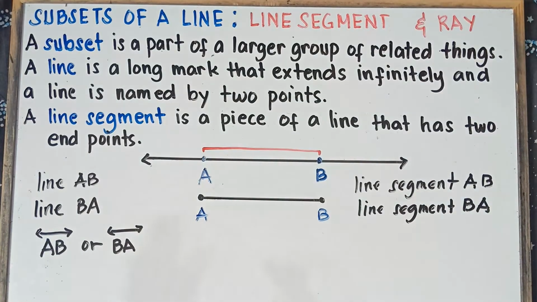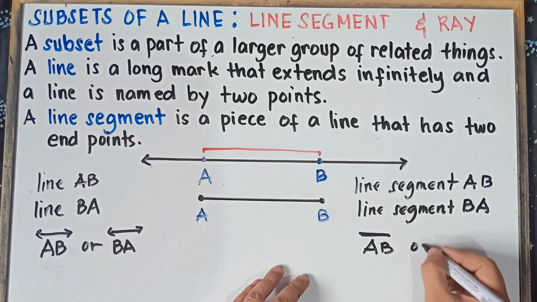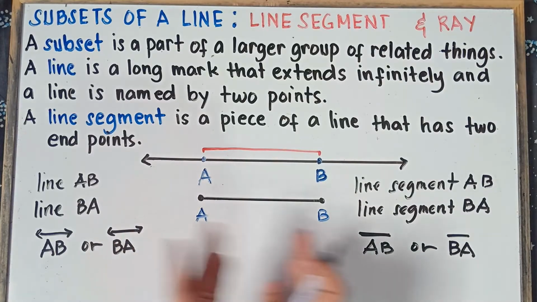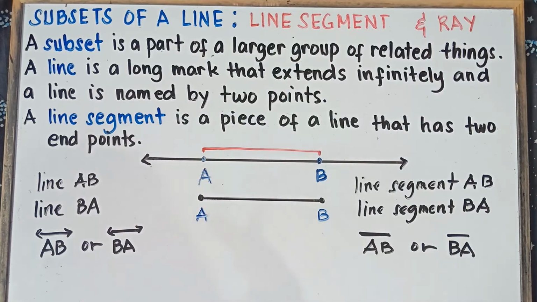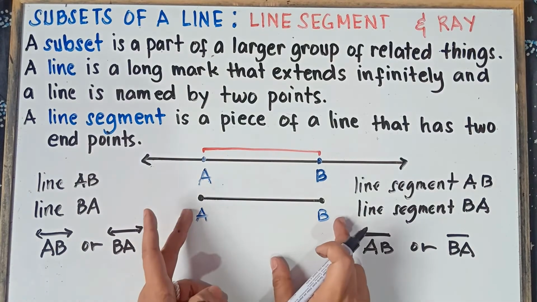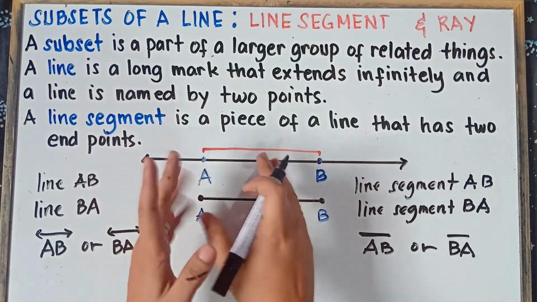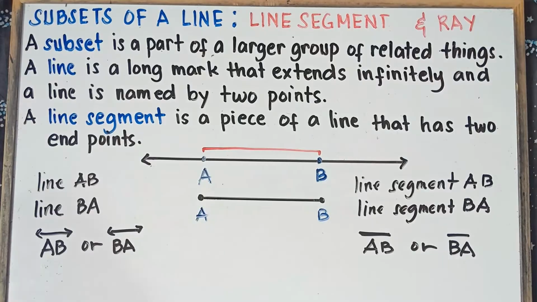The symbol, class, for a line segment is just a horizontal line. This is the symbol, very different from the line. The line has arrows. For a line segment, just a simple horizontal line. Line segment AB, or we can read this as line segment BA. The difference, class: a line segment has 2 points and will not extend, while a line has 2 points and extends infinitely. I hope it's clear for you, class, with regards to line segment.